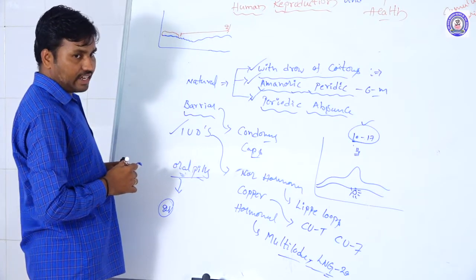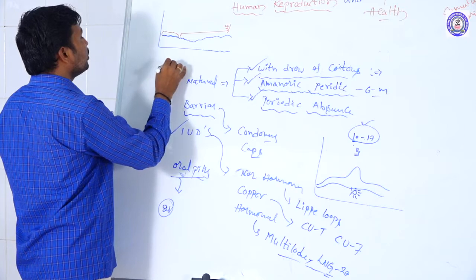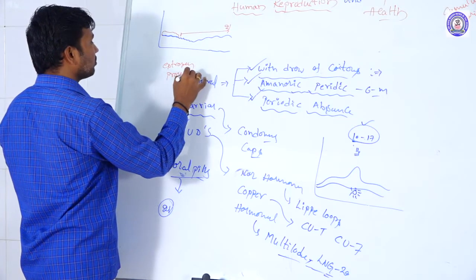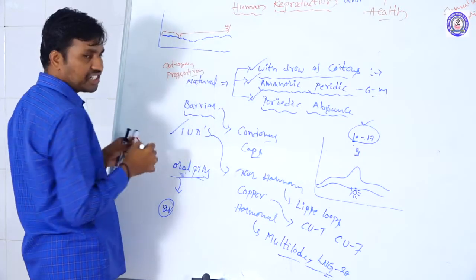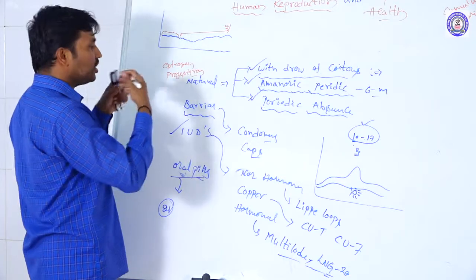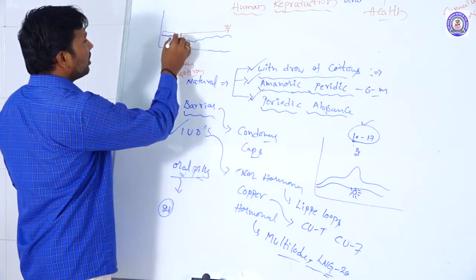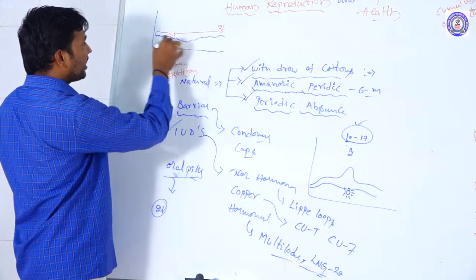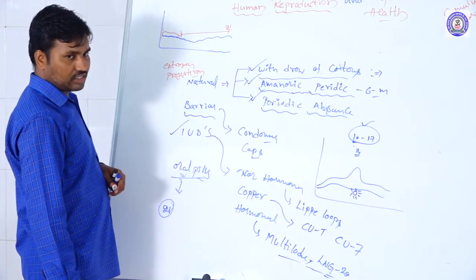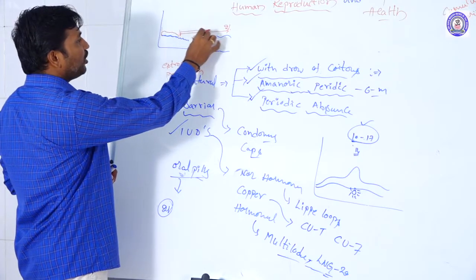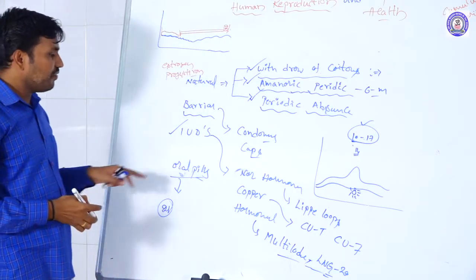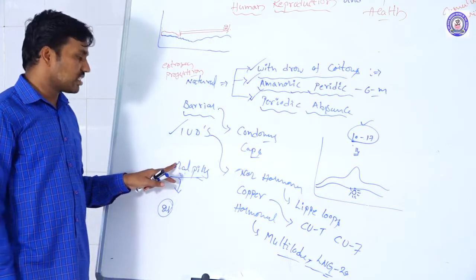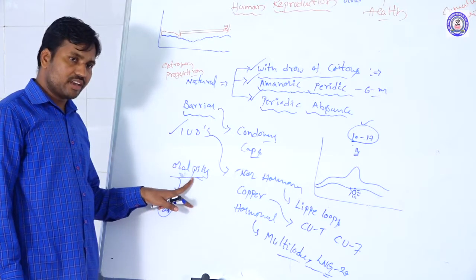These oral pills are nothing but estrogen and progesterone combinations, or progesterone only. Earlier they were taken continuously for 21 days, after that a one-week gap was given, and then again they were taken. Like this, by taking oral pills we prevent the fertilization process. This is also one of the contraceptive methods in India.